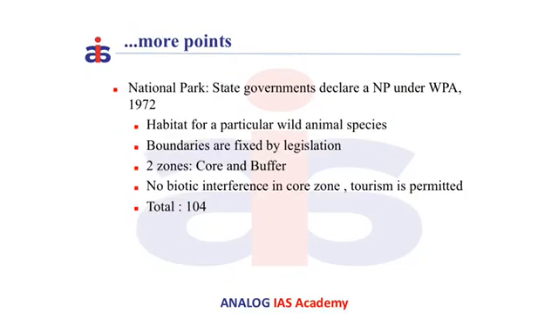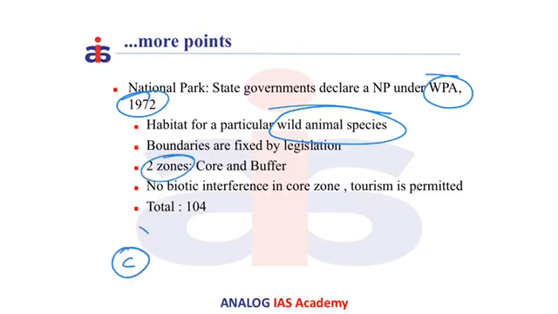The national parks in India are designated by the state governments under the Wildlife Protection Act of 1972. This is generally done to protect the habitat for a particular wild animal species. The national park is categorized into two zones, that is a core zone and a buffer zone. No biotic interference, that is no human interference like grazing or fishing, is allowed in the core area, but activities like tourism, research, and construction of hotels, etc., are accepted in the buffer zone. Currently, there are 104 national parks in India.